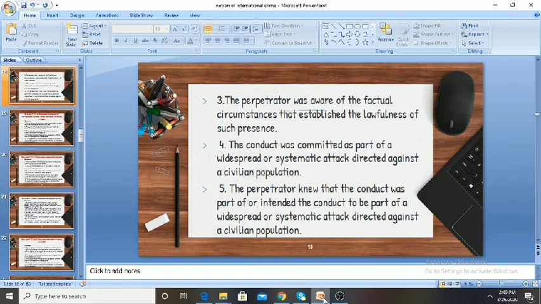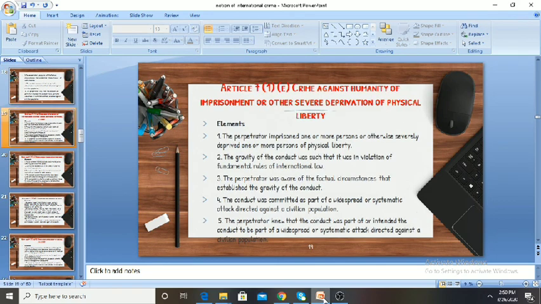Moreover, the perpetrator should be aware of the factual circumstances that establish the lawfulness of such presence. The conduct should have been committed as part of a widespread or systematic attack directed against the civilian population. And the perpetrator should know that the conduct was a part of, or intended the conduct to be part of, a widespread or systematic attack directed against the civilian population.